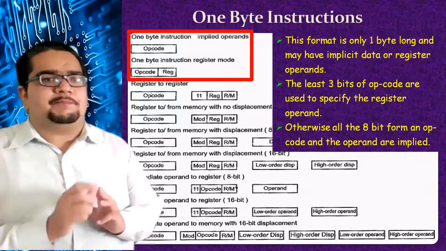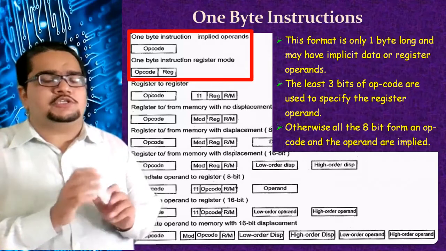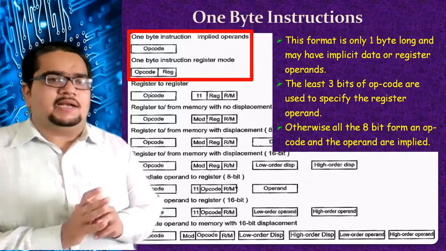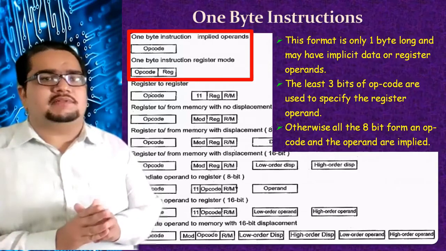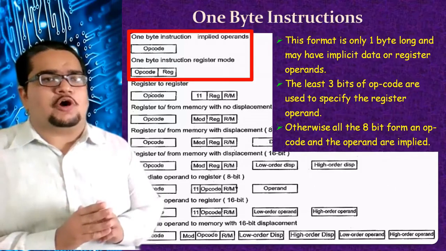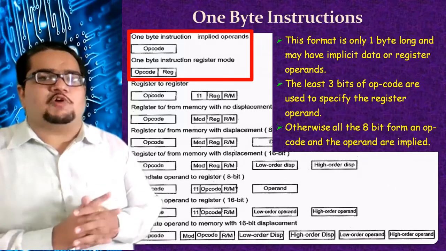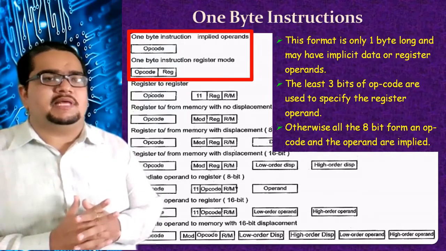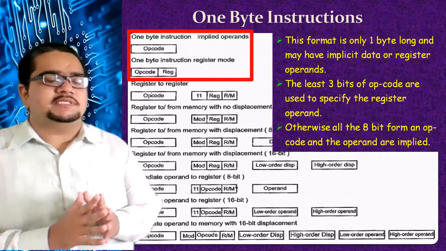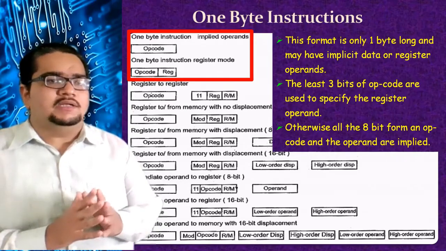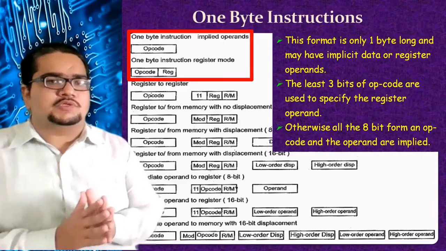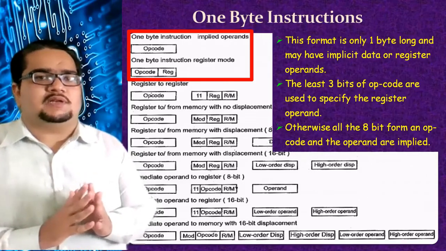A separate indication of the operand need not be maintained. The processor will understand itself what operand it has to operate upon. In this format only a 1 byte long instruction may be there, and we have an implicit data or register as operand. Implicit means the processor knows about it by seeing the operation itself.